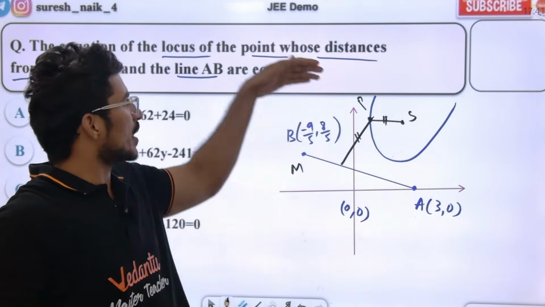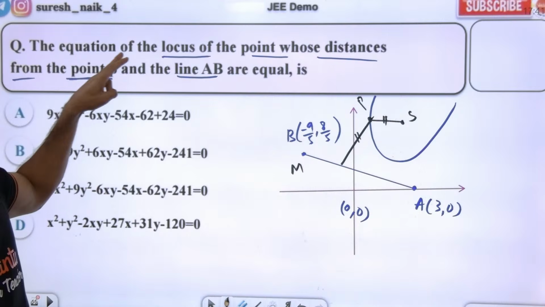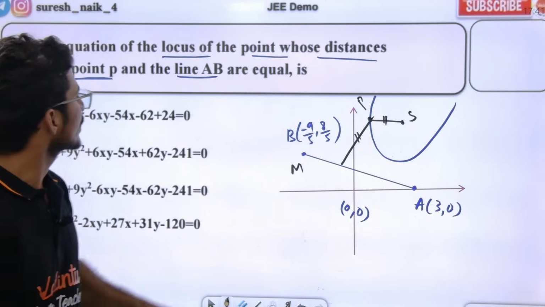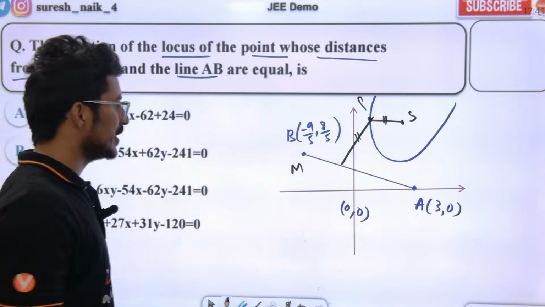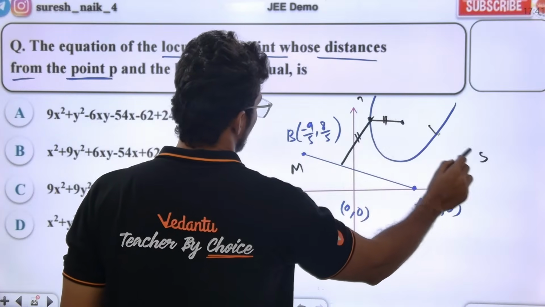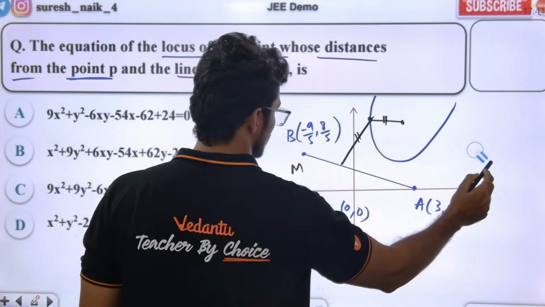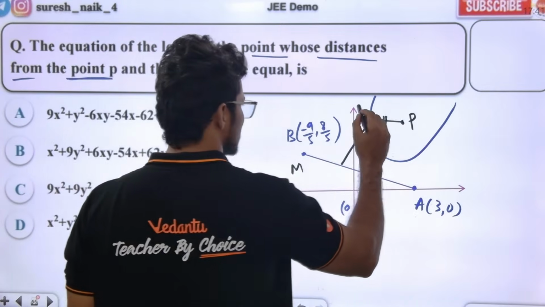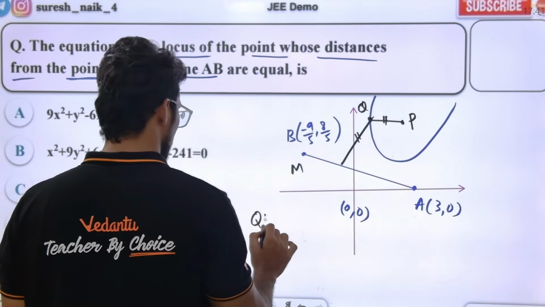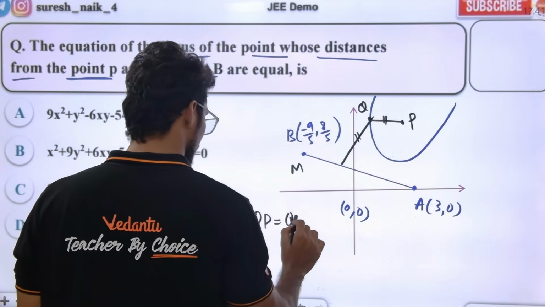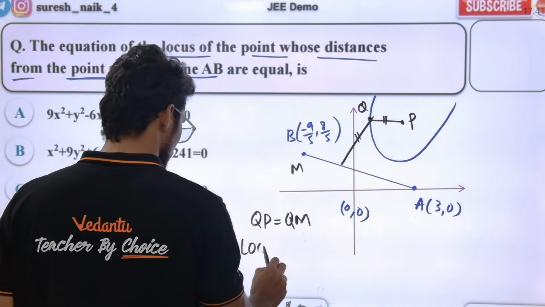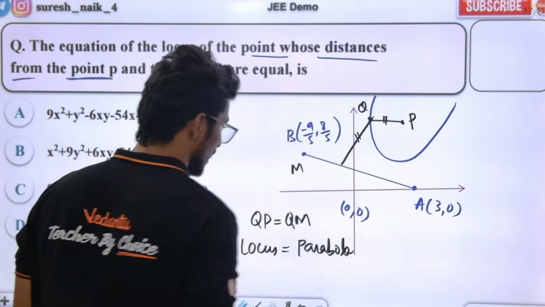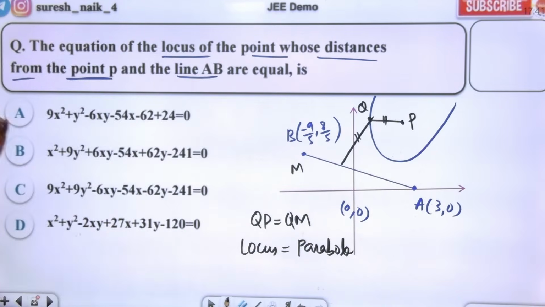PS is equal to PM, they are saying: the equation of the locus of the point whose distance is from the point P and line AB. So this is point P, they have given. They are denoting the focus with the point P. Let's say this is point Q. So here QP is equal to QM, which means clearly the locus is definitely a parabola. Now I just need to understand which of the options is correct.